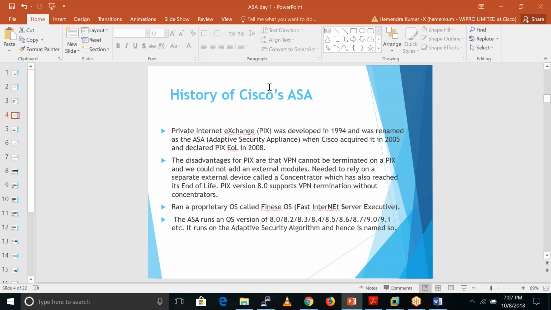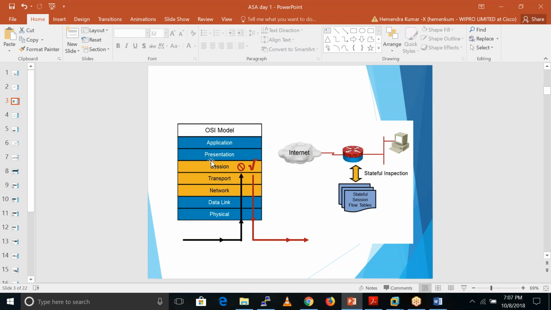This is the history of Cisco ASA firewall. Okay. What is routed mode? Like routing protocol, you mean? Yeah, routed means the firewall works as a layer 3 device. Layer 3 device means router. So it is capable of doing the routing thing as well, apart from inspection.